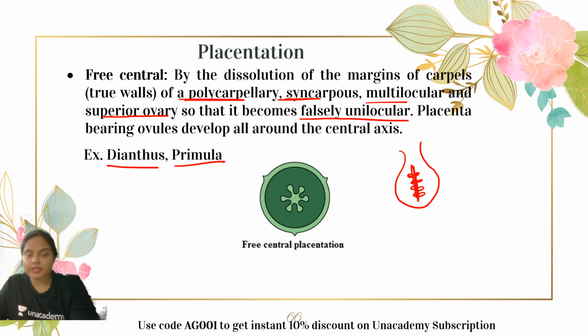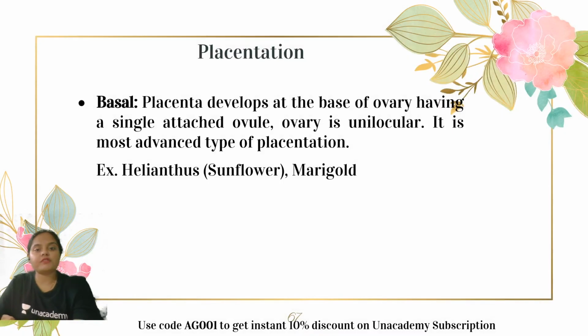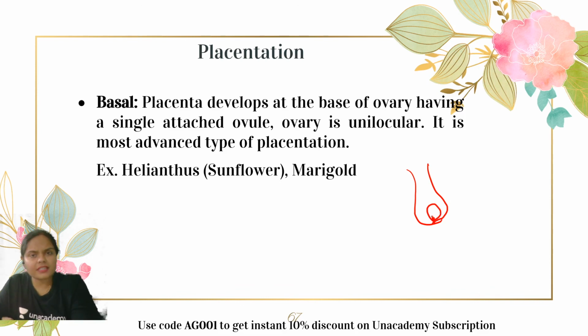Next comes the basal type of placentation, which is the most advanced type of placentation. Here what happens? This is the ovary. The ovule is present at the base of the ovary. You have seen the capsicum? That's the example of basal placentation. The ovule is present at the base of the ovary. So the placenta develops at the base of the ovary.